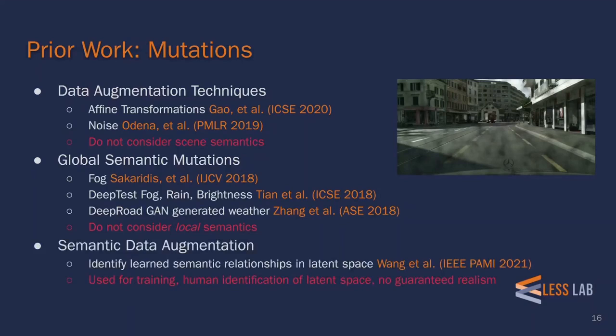And finally, we have semantic data augmentation. This line of work examines how to leverage the learned semantics of the latent space of the system in order to perform semantic mutations. This has been applied to machine learning contexts outside of the autonomous system domain, and primarily to system training rather than testing. For example, prior research has taken a picture of a person using a facial recognition system and used the learned latent space to add glasses to the person. This is very expensive because it requires human identification of the latent space, and there is no guaranteed realism of the resulting output. Additionally, we do not control what features are learned in the latent space, limiting the generalizability of this technique.